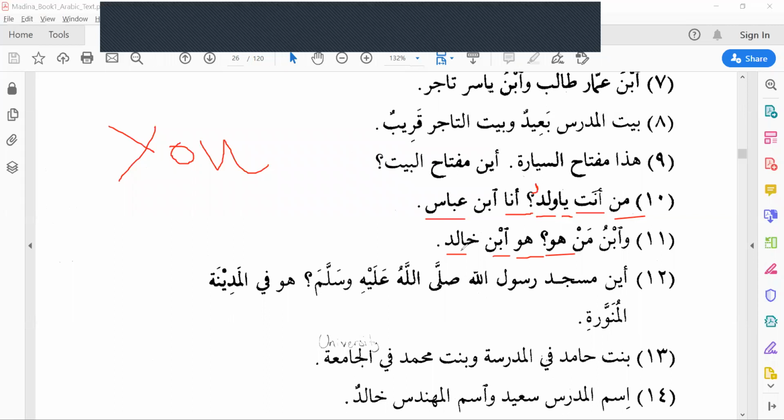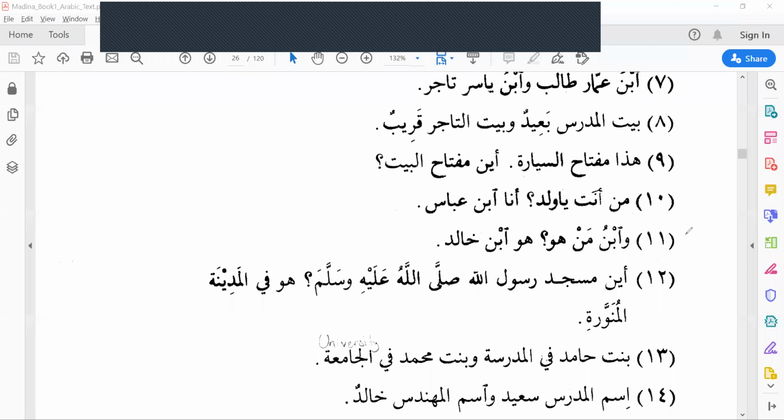He is Khalid's son. Wabnu man huwa? Whose son is he? Huwa ibnu Khalidin. This is hamzatul wasl, so we have to join: huwabnu Khalidin. He is Khalid's son.